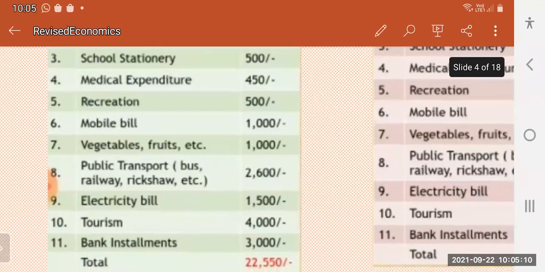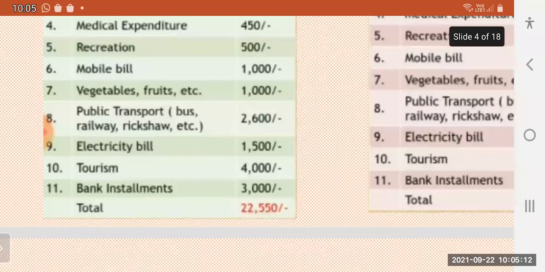Railway, rickshaw, etc., 2,600 rupees. Electricity bill 1,500. Tourism 4,000. Bank installment 3,000. Your total amount of expenditure is 22,550 rupees. But what is your income? In your book, it is given.